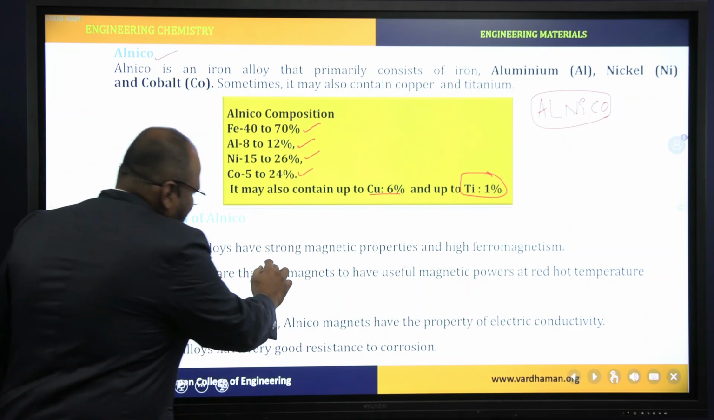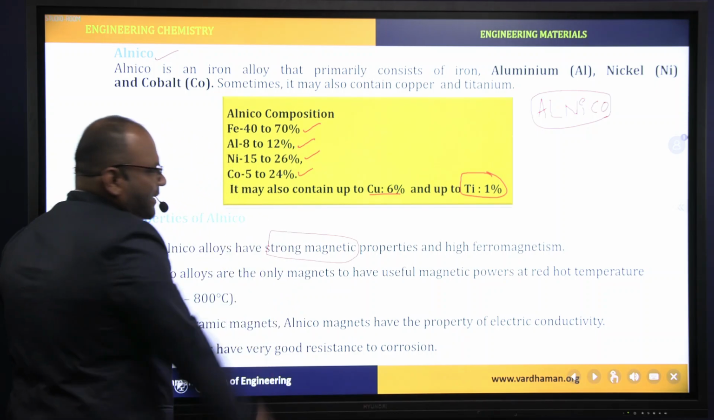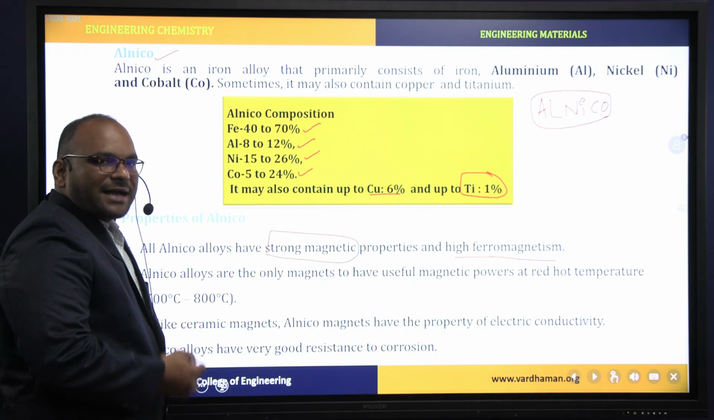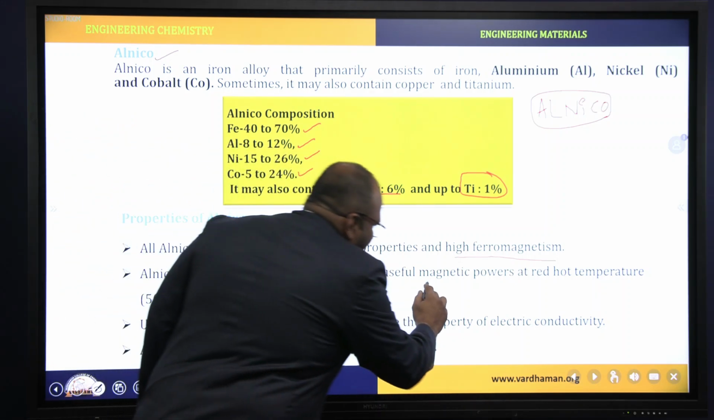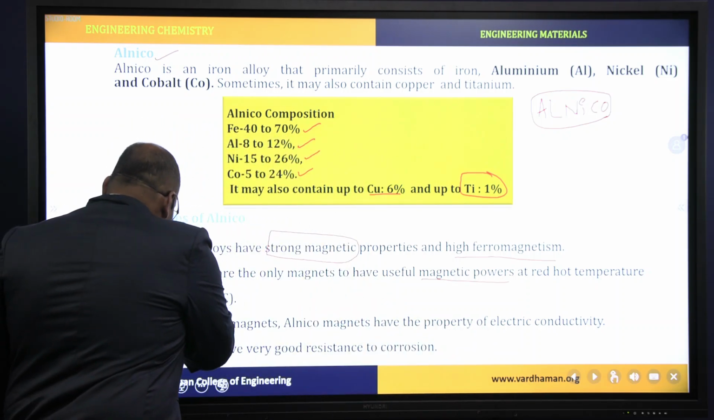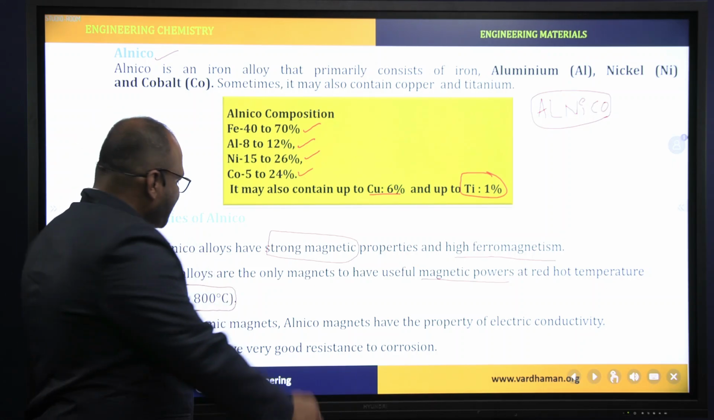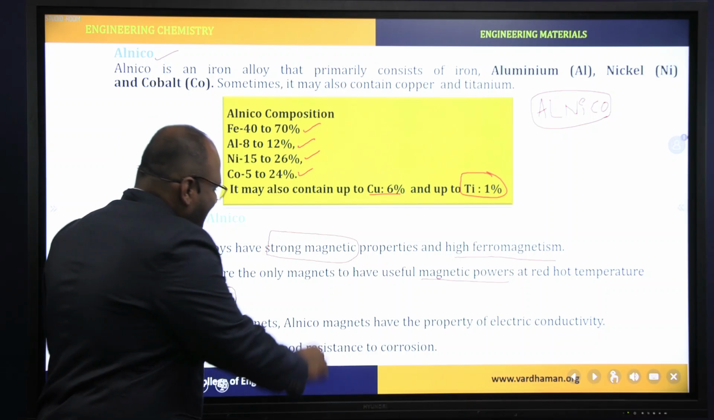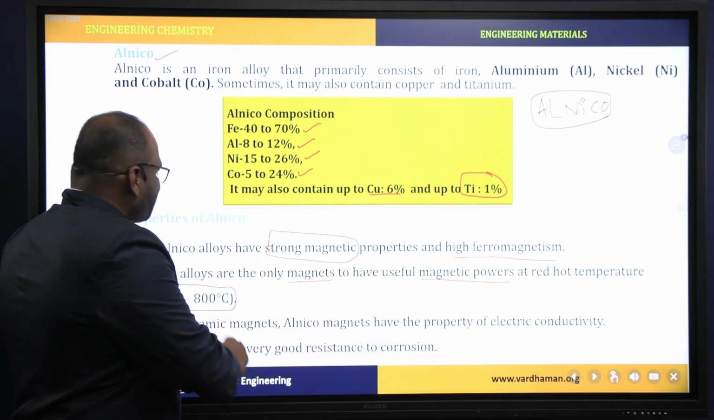Alnico alloy shows strong magnetic properties and high ferromagnetism. These alloys act as magnets and have useful magnetic properties at red hot temperatures, that is the range of 500 to 800 degrees centigrade. At this temperature, Alnico alloys act as magnets and give useful magnetic properties, right?